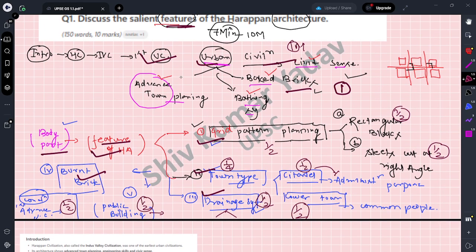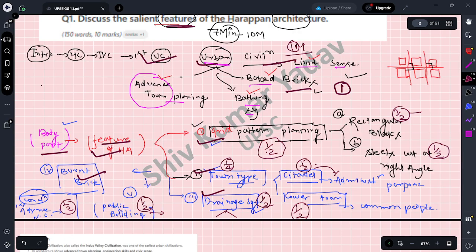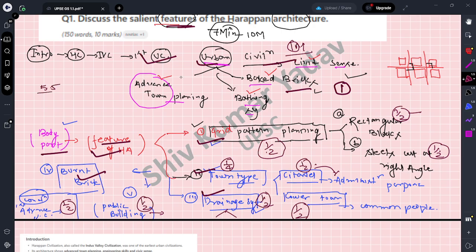Let's check. 1 mark. Okay, then after 1/2, 1/2 that is 2 marks. 1/2, 1/2 that is 3 marks. 1/4, 1/2, 1/2 that is 4.25, and this is 1. Means out of 10 you are getting 5.5 out of 10 marks. This is actually the way of marking.